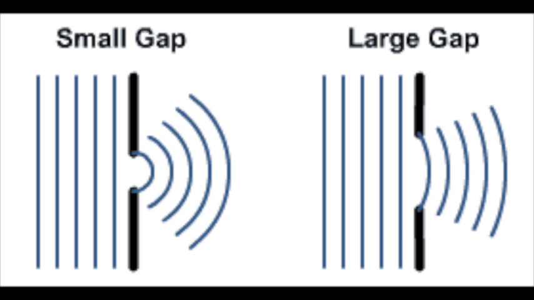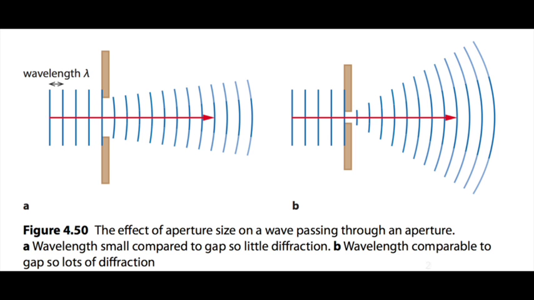Diffraction is the spreading of a wave as it goes past an obstacle or through an aperture. Diffraction takes place when a wave with a wavelength comparable to or larger than the size of an aperture or an obstacle moves through or past the aperture or obstacle. In general, the larger the wavelength, the greater the effect.